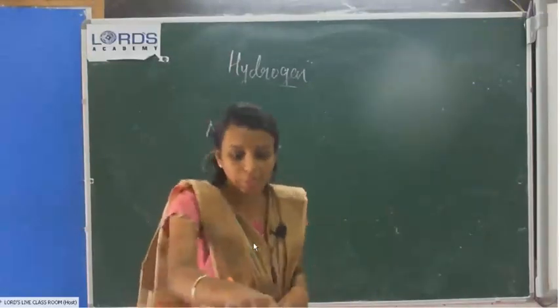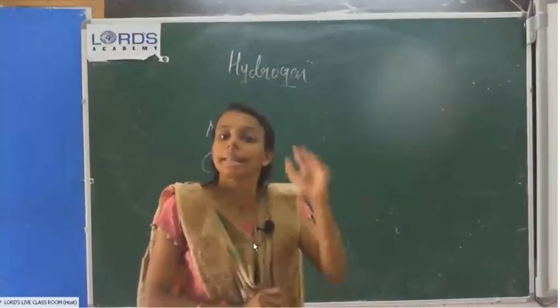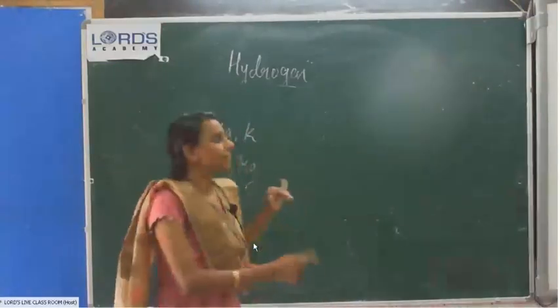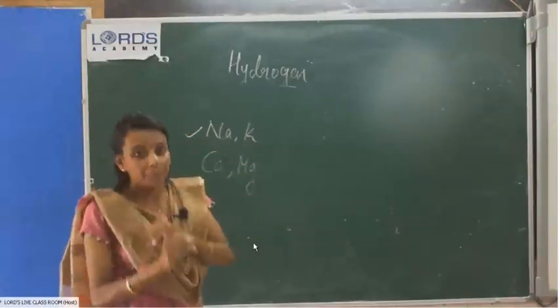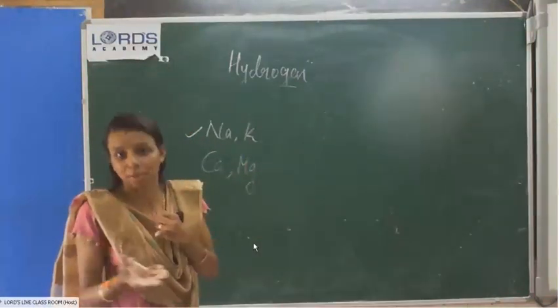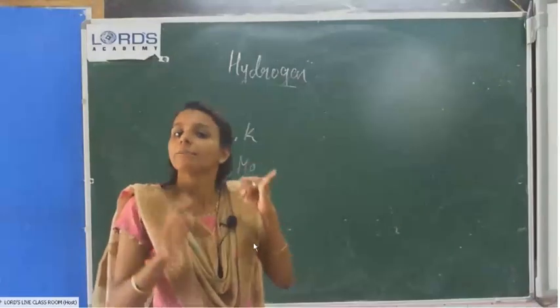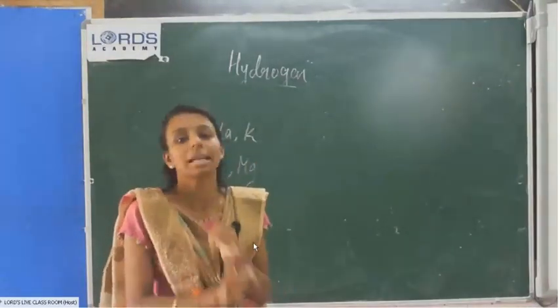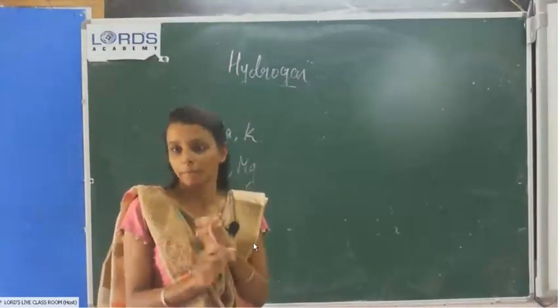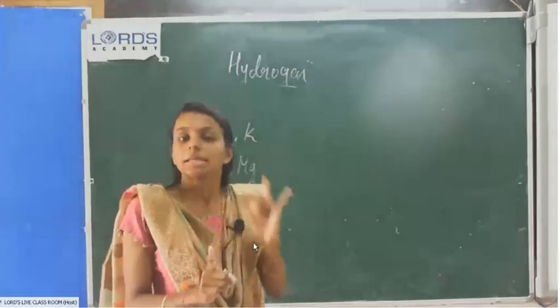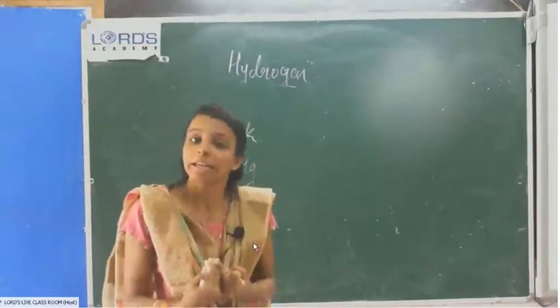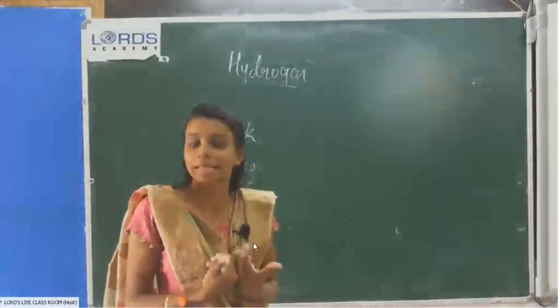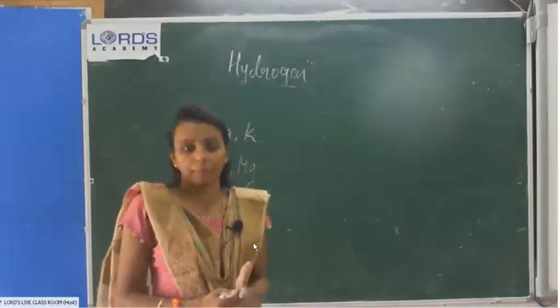These are the 6 points in your textbook. Study those points. First one, sodium and potassium. Listen here. Sodium and potassium are more reactive metals. They react violently. Therefore, we are not using these metals for the laboratory preparation. Second one, calcium and magnesium. They are very expensive. Therefore, we are not using them.